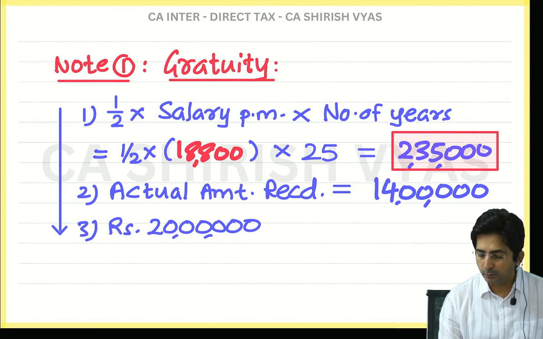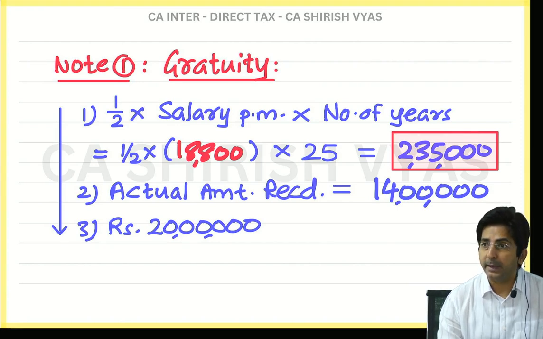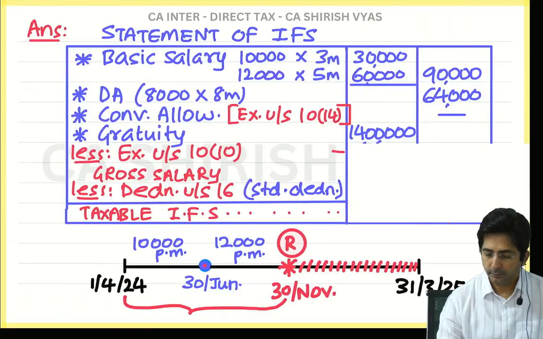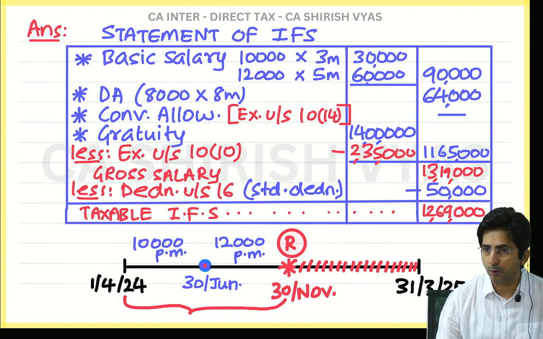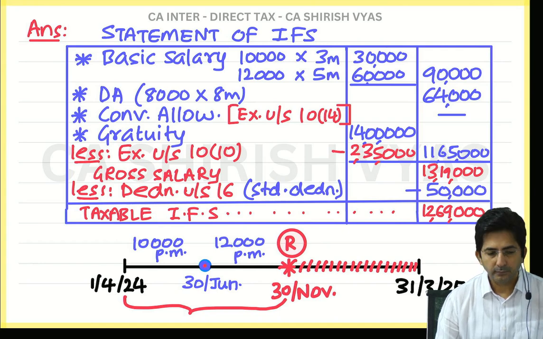Out of the 3 you have to select whichever is lower. What is lower? 2,35,000. And this will be minus now. 14 lakhs minus 2,35,000, in the outer column you get 11,65,000. Finish it fast.